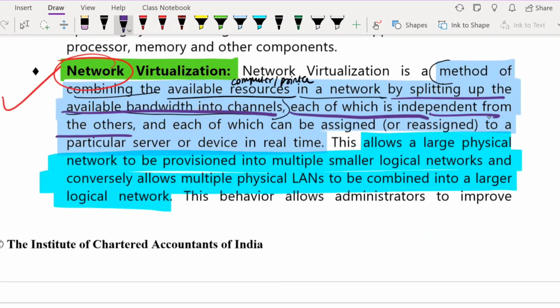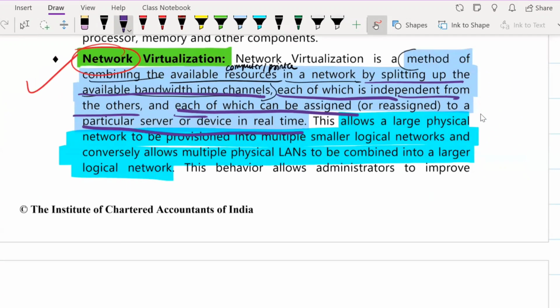So computer 1 will be independent from computer 2, computer 3 will be independent from the printer, and each of which can be assigned or reassigned to a particular server or device in real time. So if you do not want the printer to be connected to computer 4 any more, then you can shift it. Correct. So this can also happen.